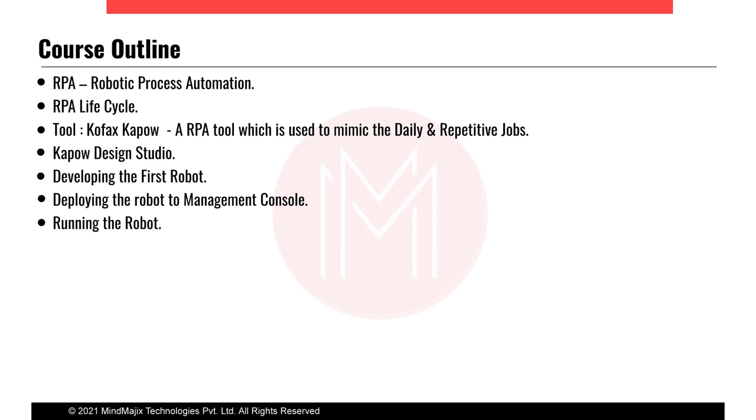And we can even create logs of those particular actions, like which rows are completed and uploaded into the application website. By maintaining the logs, we get to know what details the robot has entered into the applications and how many inputs the robot has processed, so that the user or customer will get to know that these things are completed and these are yet to be completed. So these things come under web automation.